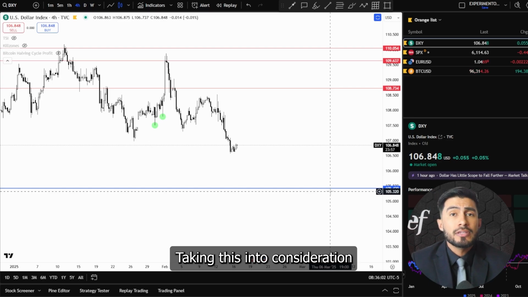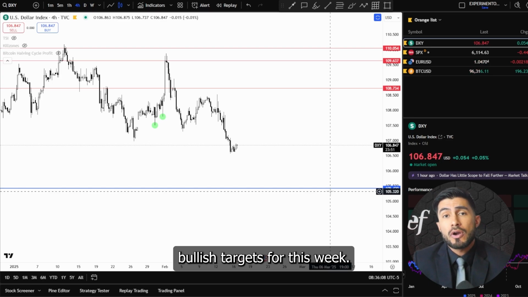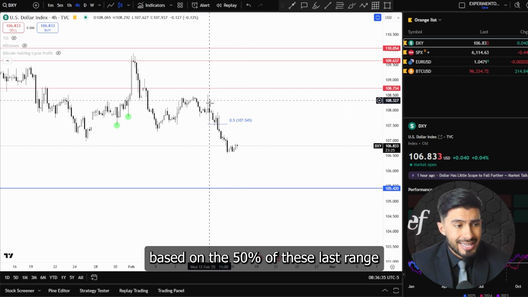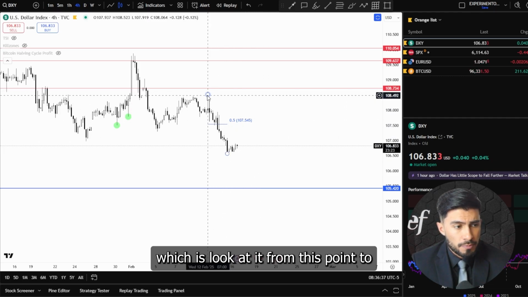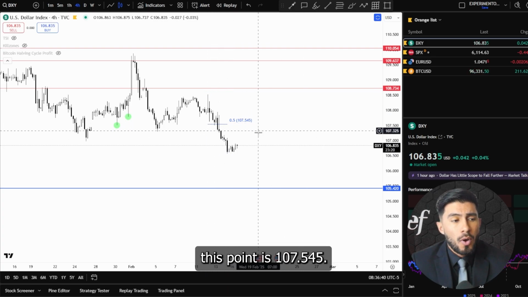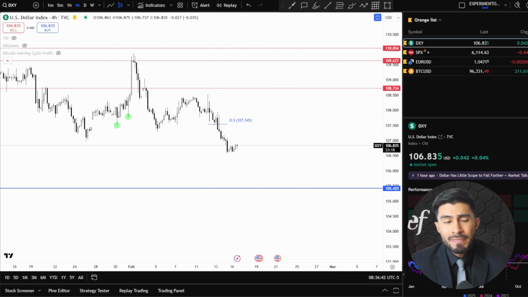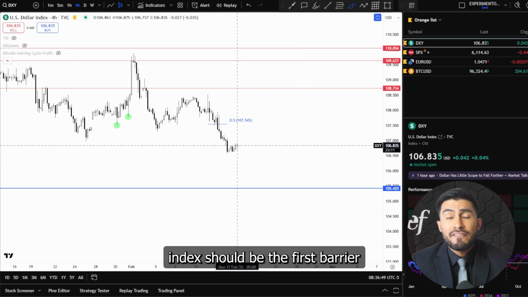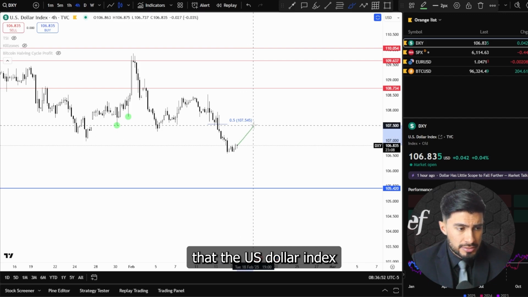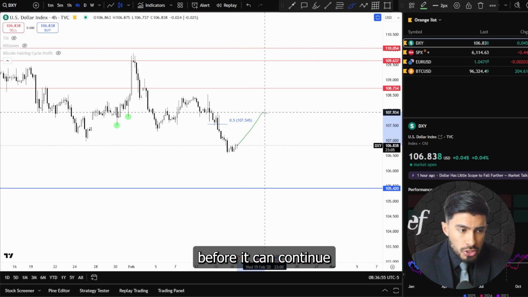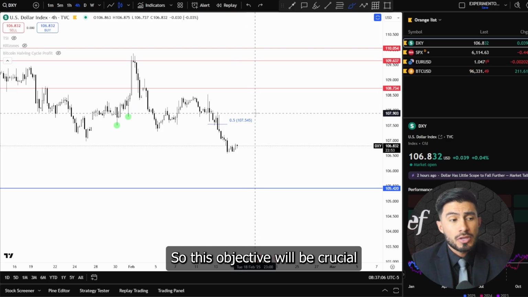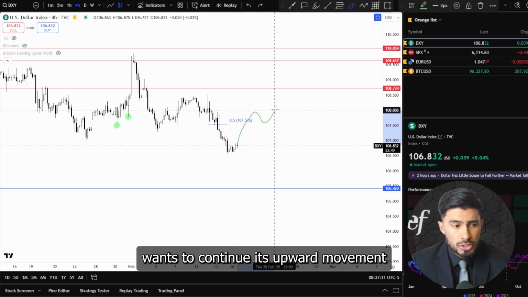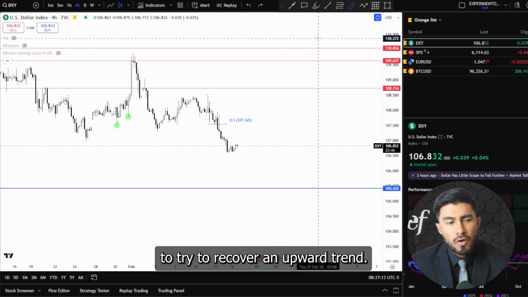Taking this into consideration, we should establish bullish targets for this week. The first bullish target, based on the 50% of this last range, which is located from this point to this point, is 107.545. This first point of the quotation of the US dollar index should be the first barrier that the US dollar index will face before it can continue this upward movement. So this objective will be crucial to break if the US dollar index wants to continue its upward movement to try to recover an upward trend.